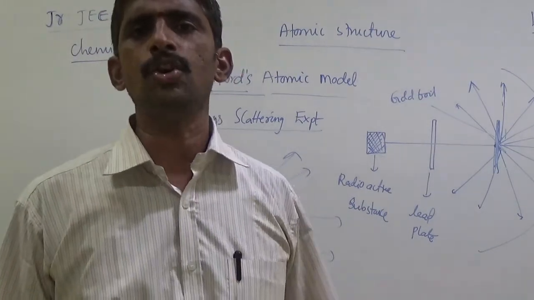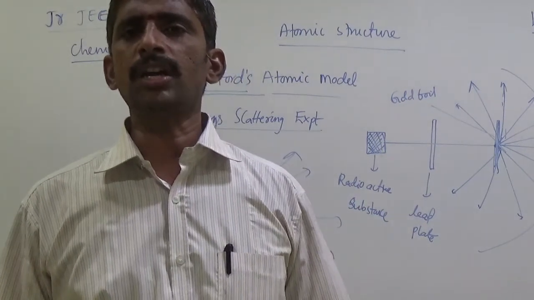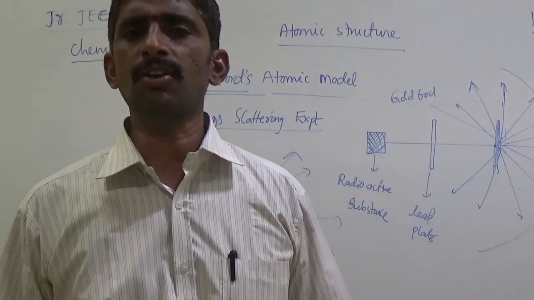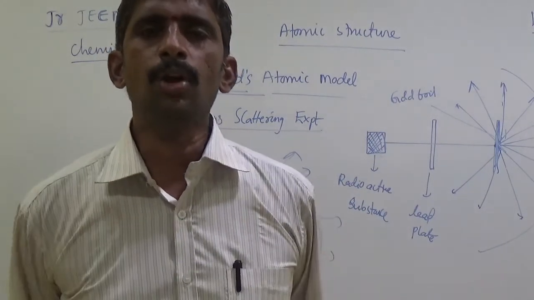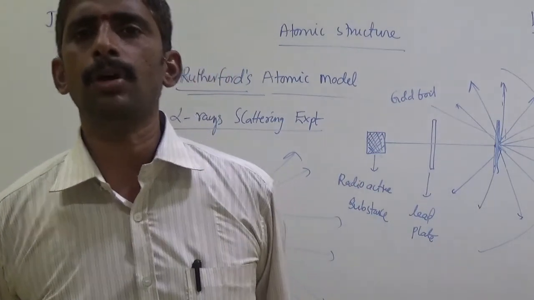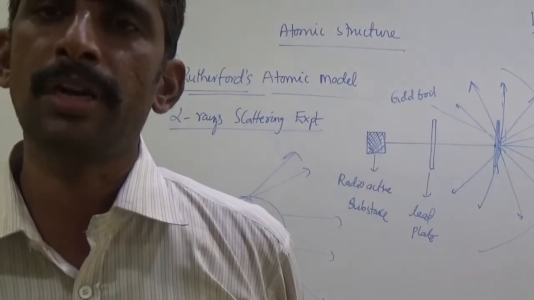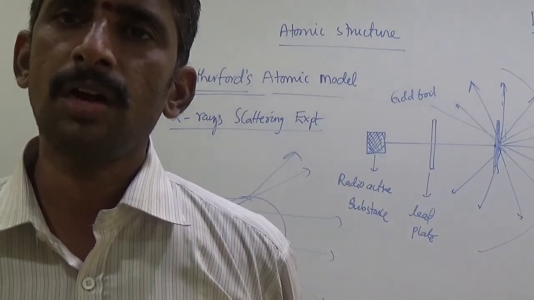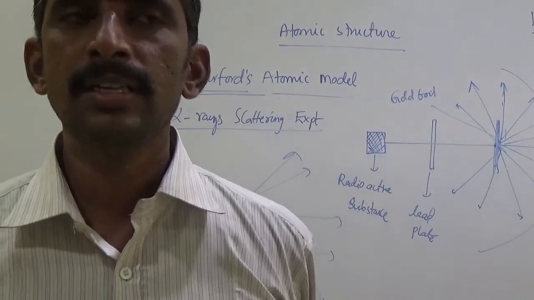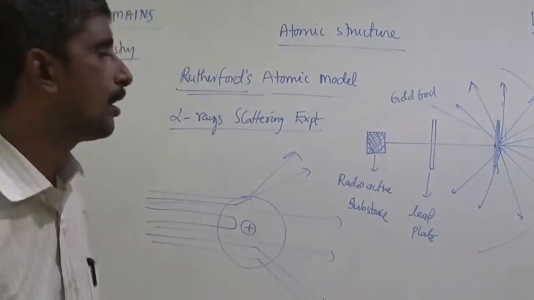What are nucleons? Protons and neutrons. The nucleus is surrounded by electrons. So the Rutherford model is also known as the sun planetary model. Negatively charged electrons revolve around the nucleus in a particular path. These are called orbits.